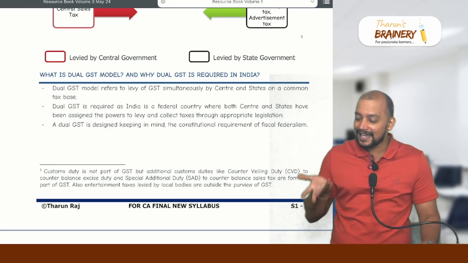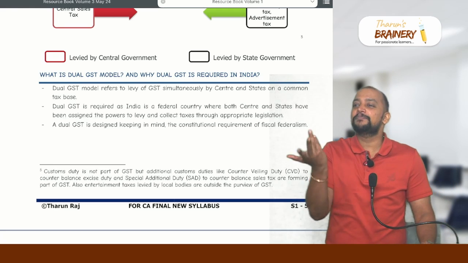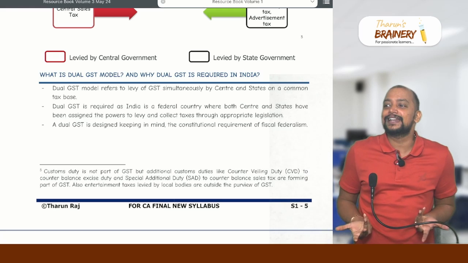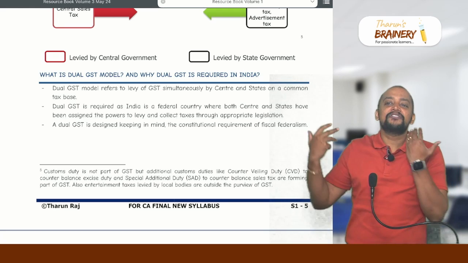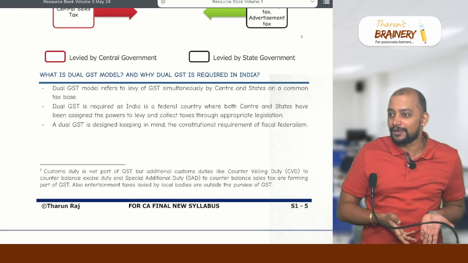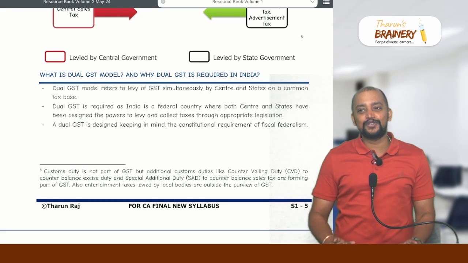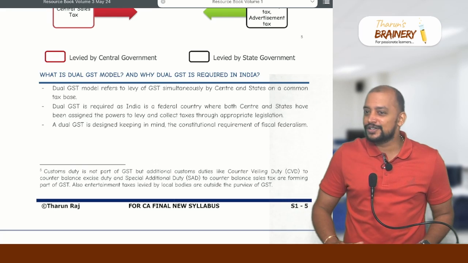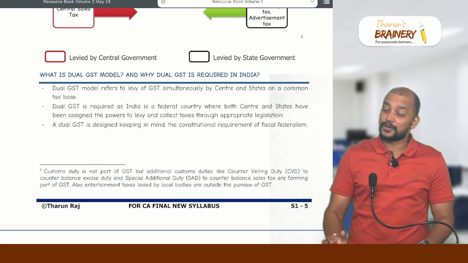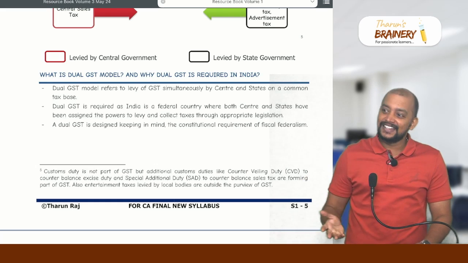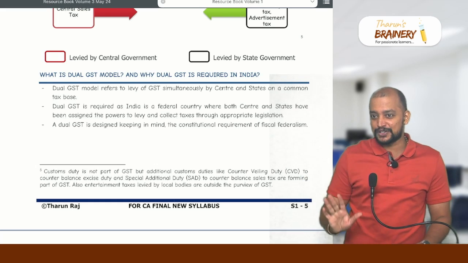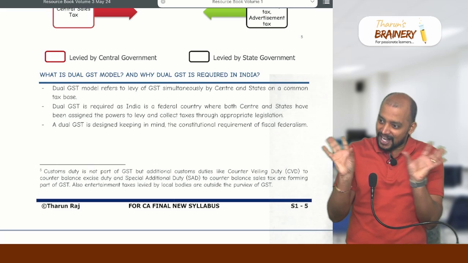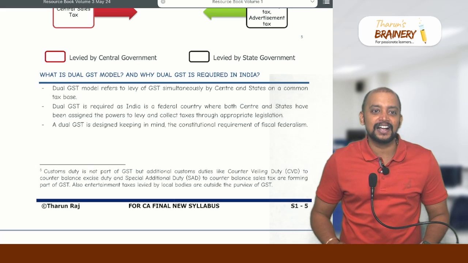No, if it is their money, why should they reply anything to anyone? My money, I will take or my family will take. What is your problem? Okay, so this questioning and all they don't want. State governments don't want it, and there could be genuine cases also. There could be non-genuine cases also. But always there will be a tug of war between state government and central government.